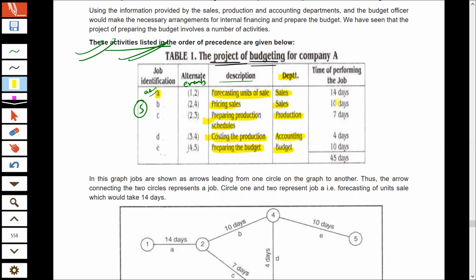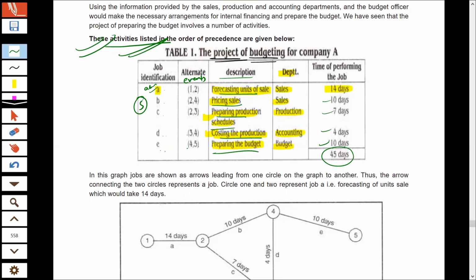Now we have the time that will go on in performing various activity. So activity A will take 14 days. Forecasting of sales will take 14 days. Forecasting of price of sale will take 10 days. Preparation of production schedule will take 7 days. Costing production will take 4 days. Preparation of budget will take 10 days. So total 45 days will go in doing the task.